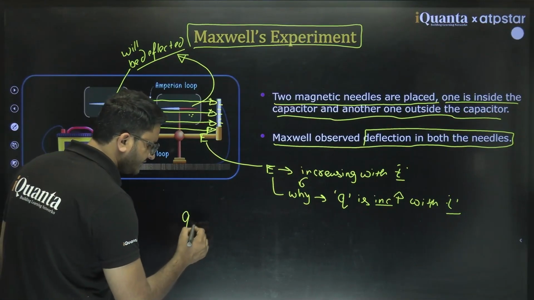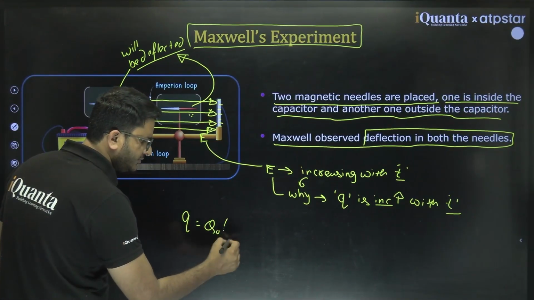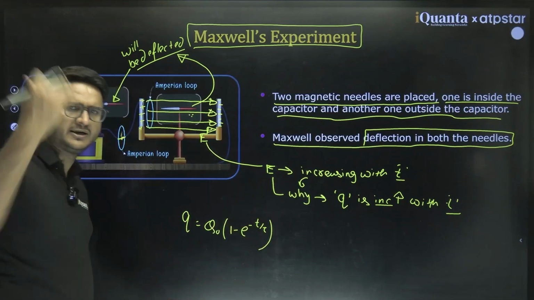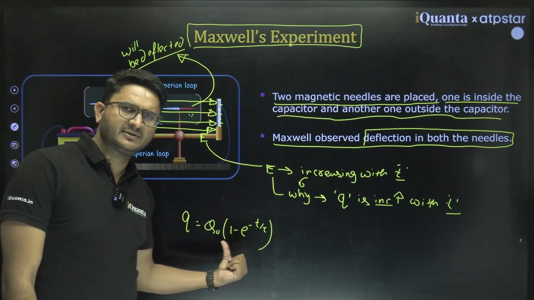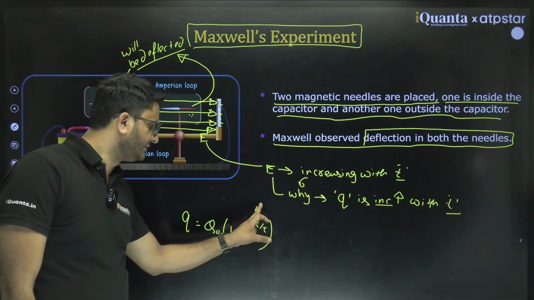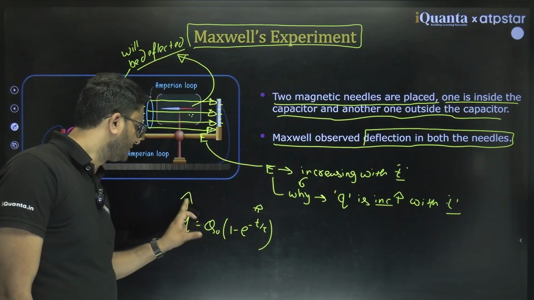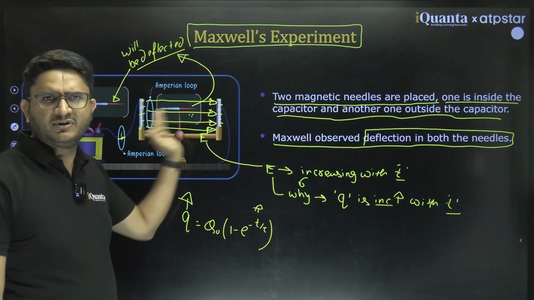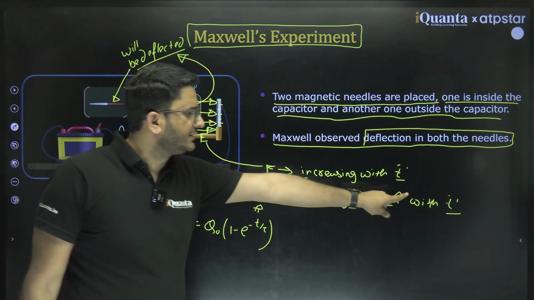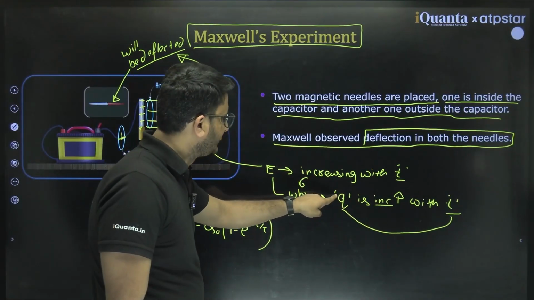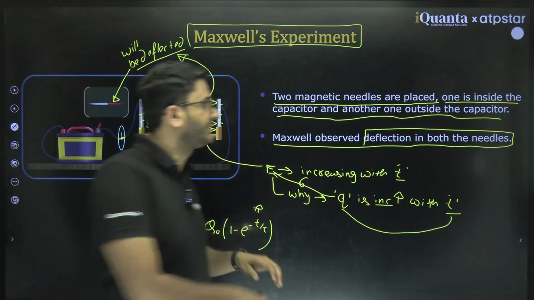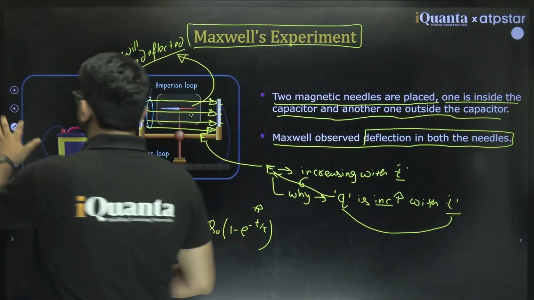So what is the charging of a capacitor? You will write Q naught times 1 minus e power minus t by tau. This we have already covered in the capacitor classes. As time increases, this Q increases. So the charge increases, and it increases the electric field around it. So time increases the Q, and Q increases the electric field. So what will happen? The same case which we just took.